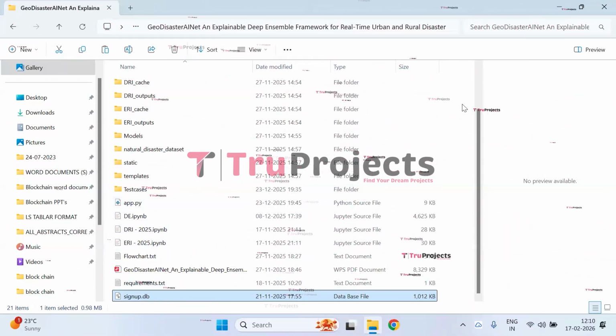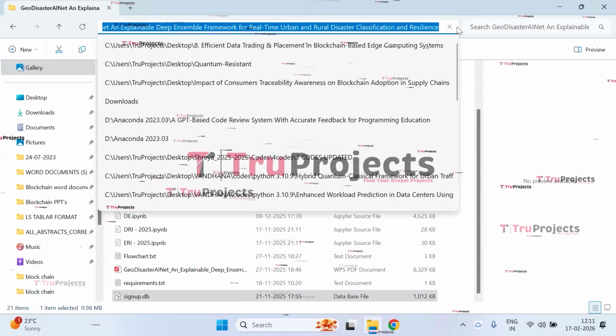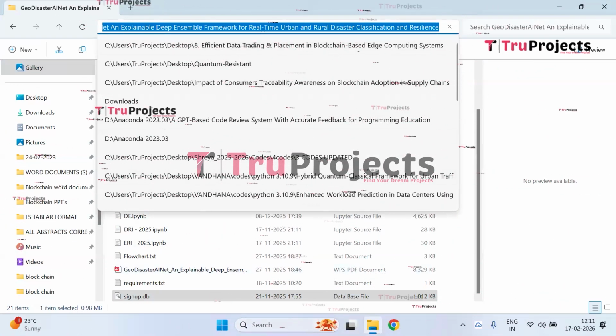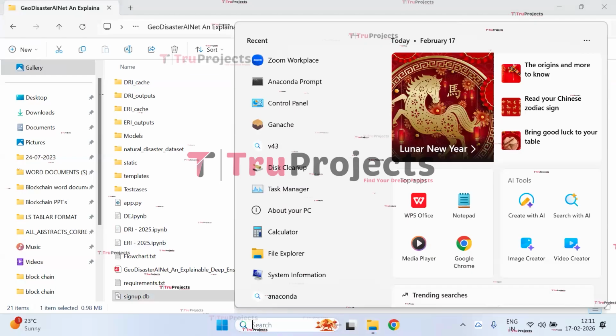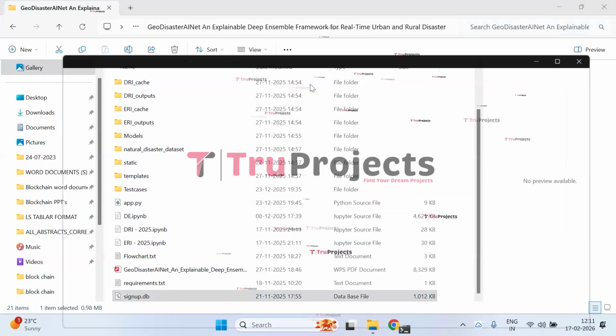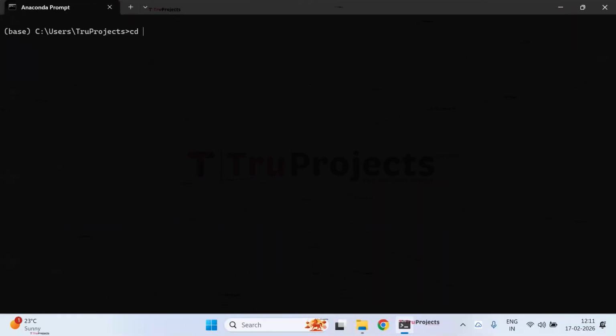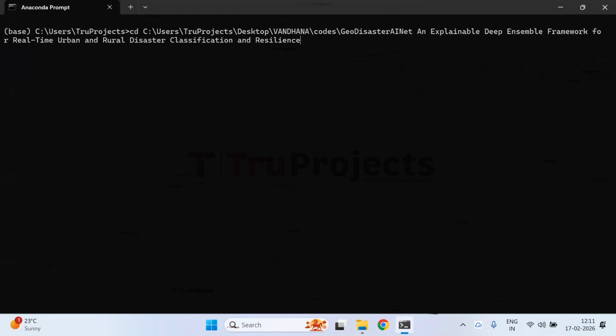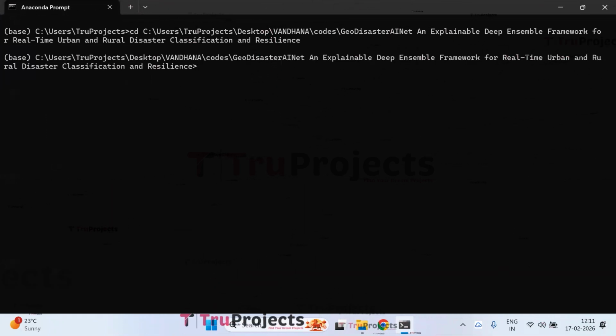Coming to the execution of the project, first, you need to copy the path of the code folder from the address bar of the file explorer. Then, open Anaconda prompt. Use the command cd followed by a space and then paste the copied path. This command is used to change the current directory to the code folder's path.